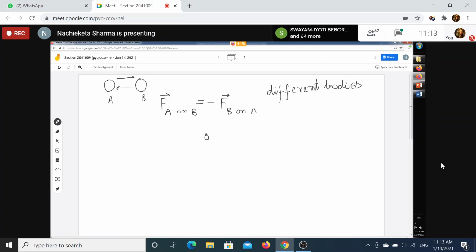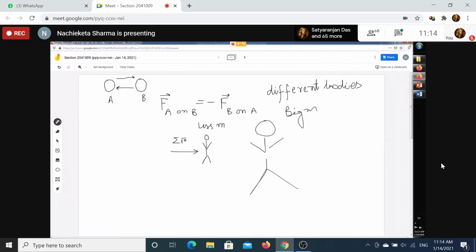What does that mean? That means if I have two individuals, one a thin man of less mass, here mass is small m, and then a very fat man of very big mass, big M. And if I give the same push to each of them, the same net force F, that is what is called a net push.